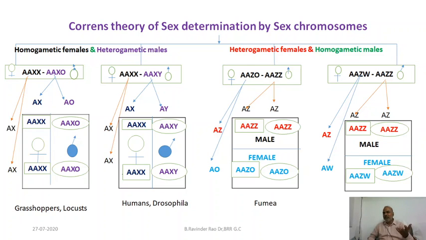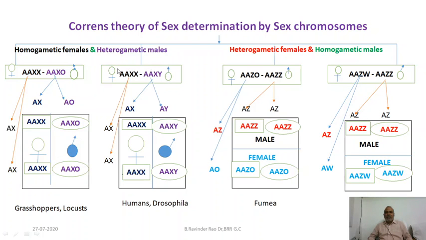Before fertilization, we cannot say what embryo is going to be developed, whether male or female. At the point of fertilization, we can determine the sex of the embryo. So in this case, it is the sperm that is going to determine the sex. This is called the XX-XO method, example grasshopper and locust. And let us see another heterogametic male method. This is called the XX-XY method.